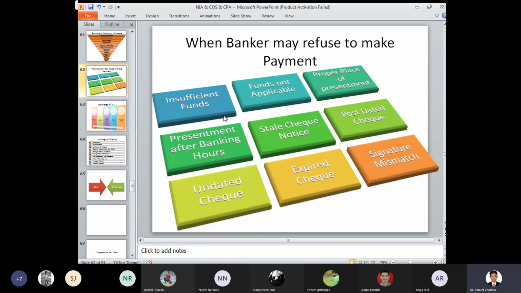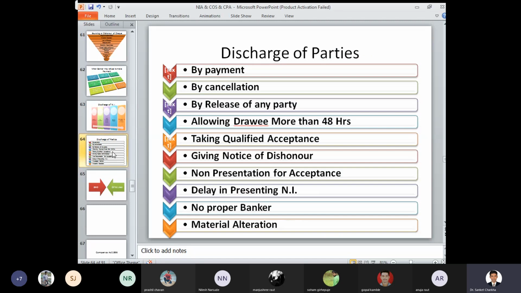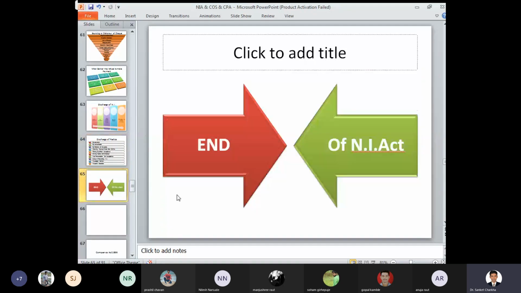Have we done all this? I think it is completed. Discharge of negotiable instrument: payment in due course, by cancellation, primary party becomes the holder, express waiver, and discharge by simple contract. I think we have completed. Okay, discharge of parties by payment, cancellation, release of any one party, allowing drawee more than 48 hours, taking qualified acceptance, giving notice of dishonor, non-presentation for acceptance, delay in presenting the negotiable instrument, no proper banker, and lastly the material alteration. Yeah, I think we have done with this slide.